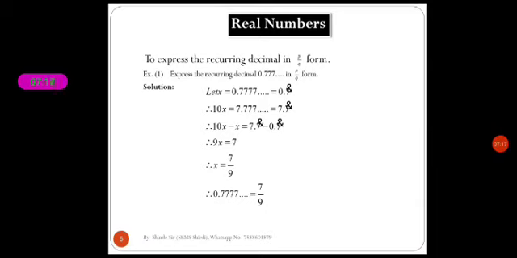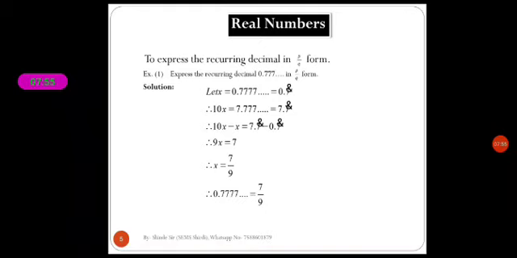Now after multiplying by 10, 10x is equal to 0.7 into 10, which means the decimal shifts one place. Here we get 7.777, which is 7.7 recurring. Then equation 1 is x equal to 0.7 recurring, and equation 2 is 10x equal to 7.7 recurring.